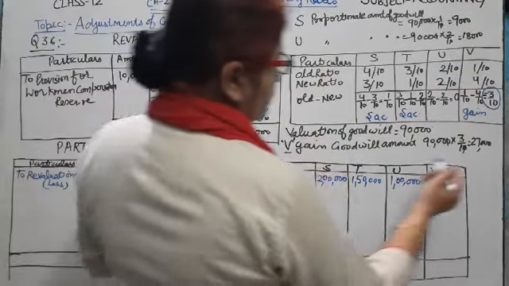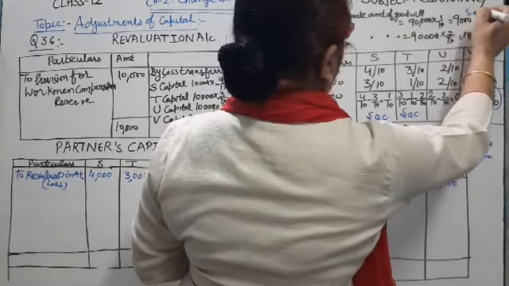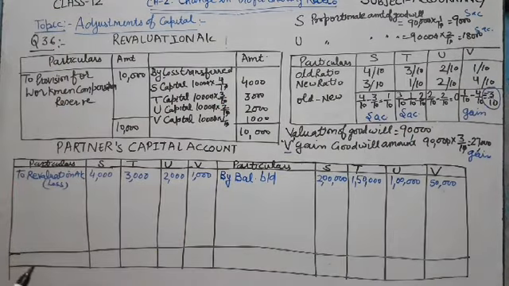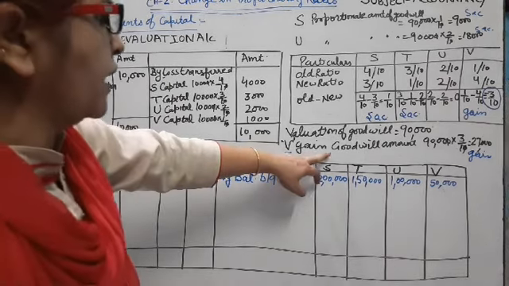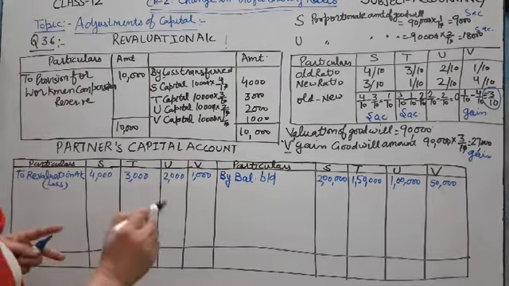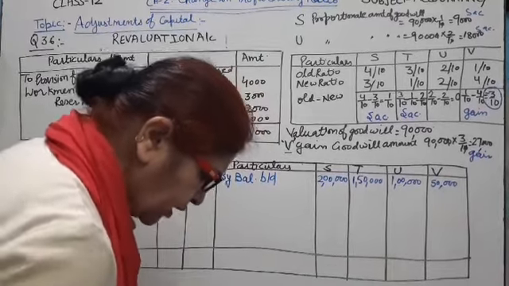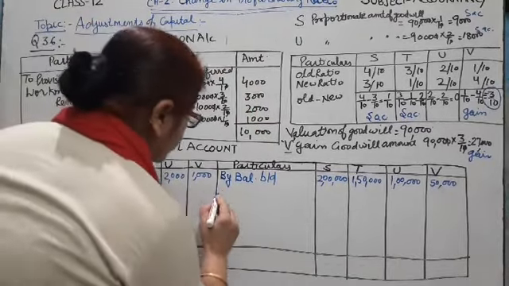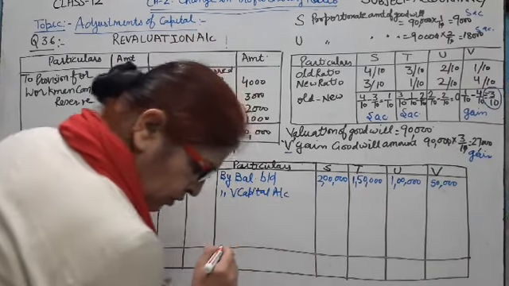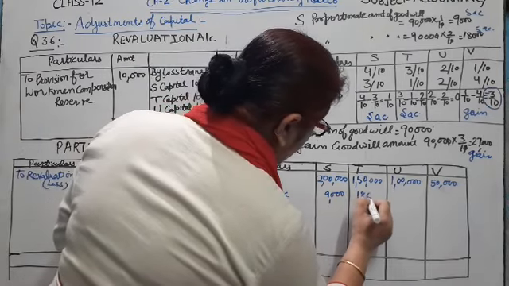Here we gain by 27,000 and S and U sacrifice 9,000 and 18,000. We remember the journal entry, gaining partner capital account is debited and sacrificing partner capital is credited. So we will write in the credit side by V capital account 9,000 S and 18,000 T.